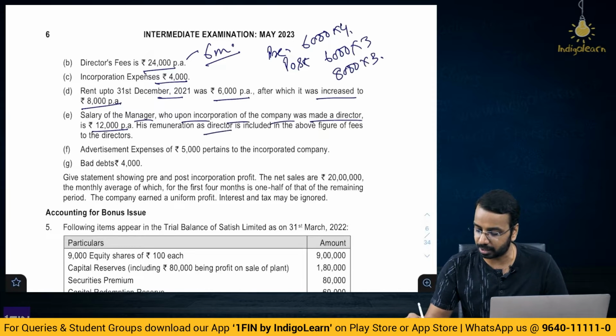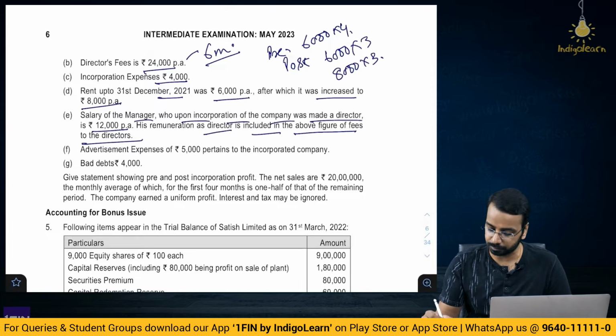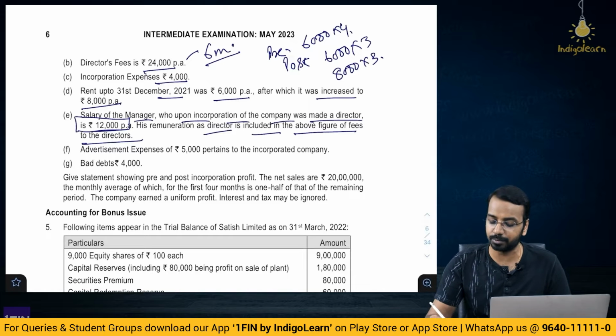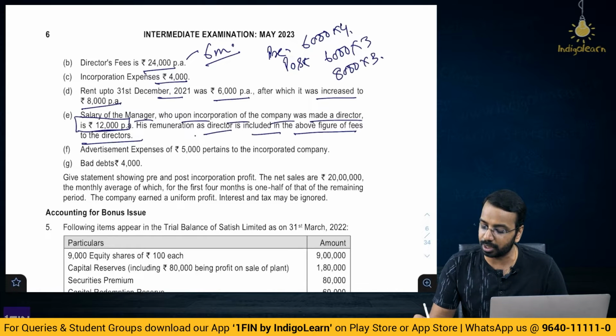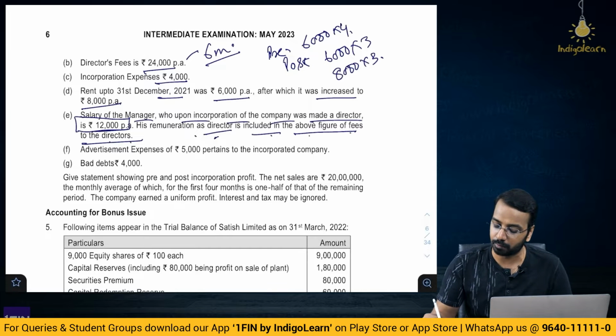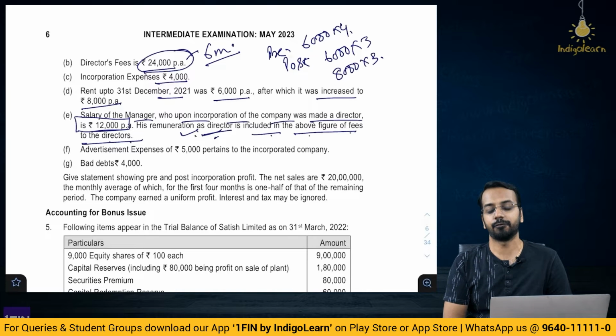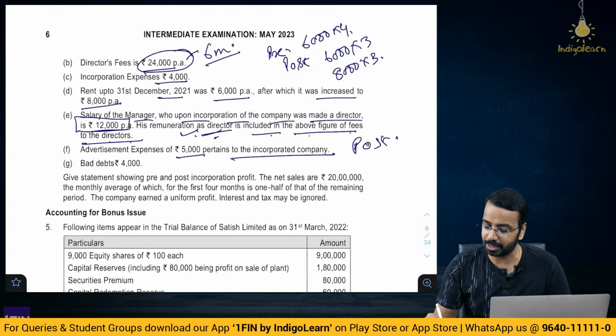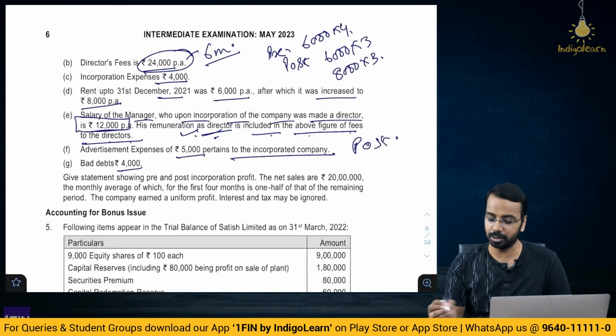So for the pre-incorporation period it is 12,000. His remuneration as director is included in the above figure of fees to the director. So whatever is remuneration being paid as director, that is included as a part of this 24,000. Advertisement expenses 5,000 pertains to the incorporated company, purely post incorporation. Bad debts 4,000. Now, this we have to split in the sales ratio.